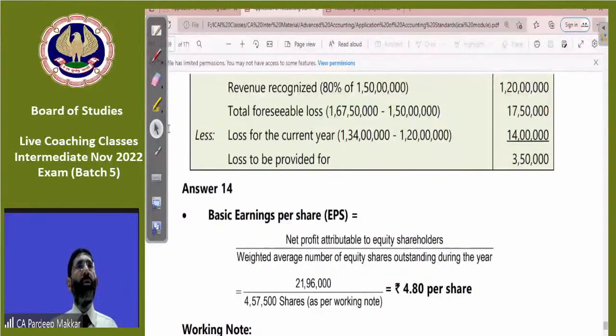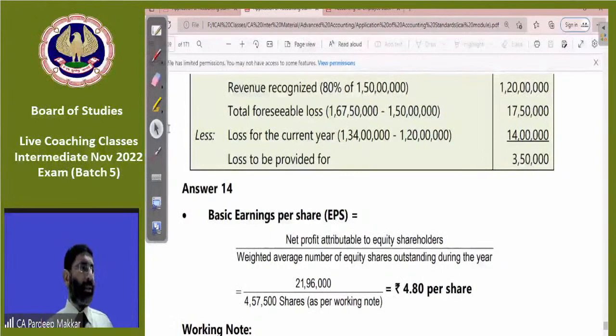Review all your AS once again before 21st August. On 21st August, that is Sunday, not the coming Sunday, but the next Sunday. Coming Sunday is maybe 14th, and then there is a Sunday on 21st. There will be class in the evening. Maybe its timing will be uploaded on your BOS portal.